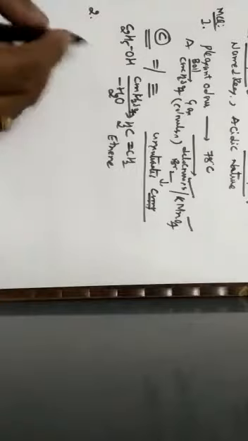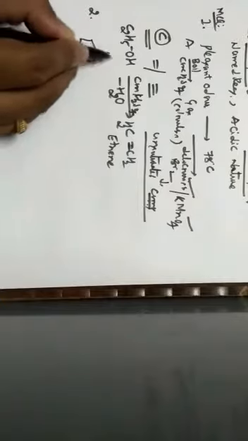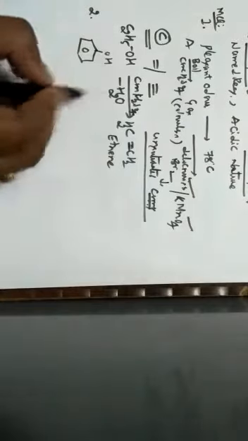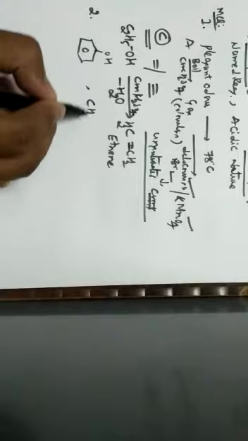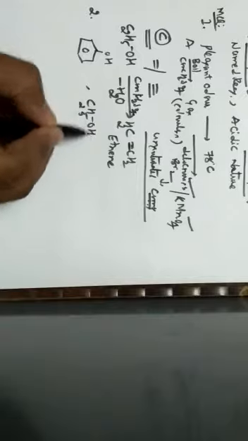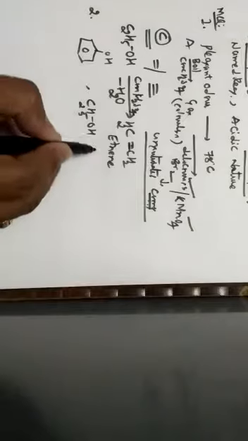So when we go with the differentiation of phenol, this is the structural representation of phenol and alcohol. Phenol differs from alcohol. Let us take an alcohol called ethyl alcohol, that is C2H5OH.